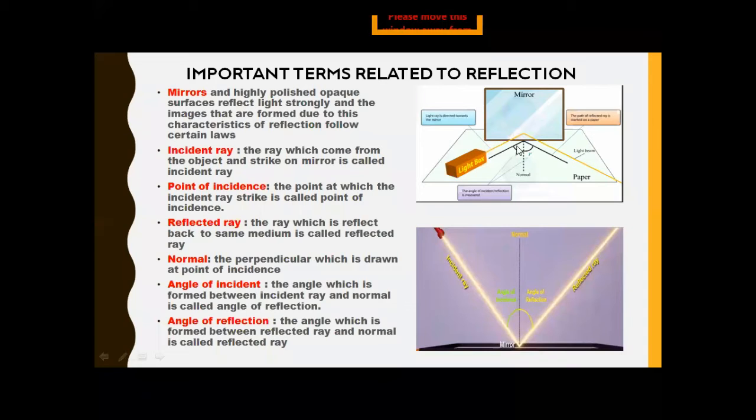And now we have two angles. The first angle is the angle in between the incident ray and the normal, and it is known as the angle of incidence. And the angle which is formed between the reflected ray and the normal is known as the angle of reflection. Okay. So take a screenshot and we are moving toward the next slide.